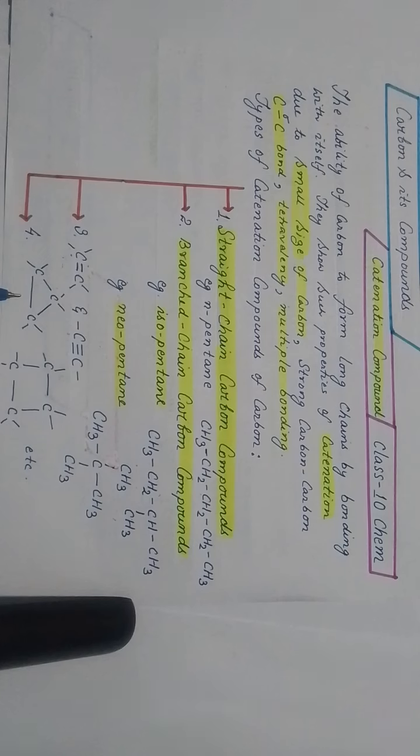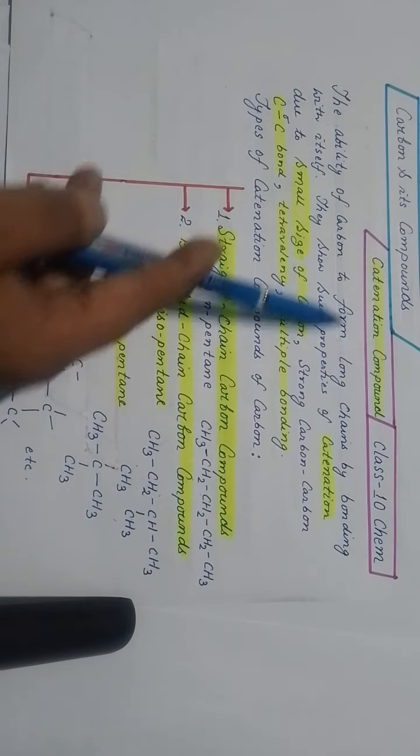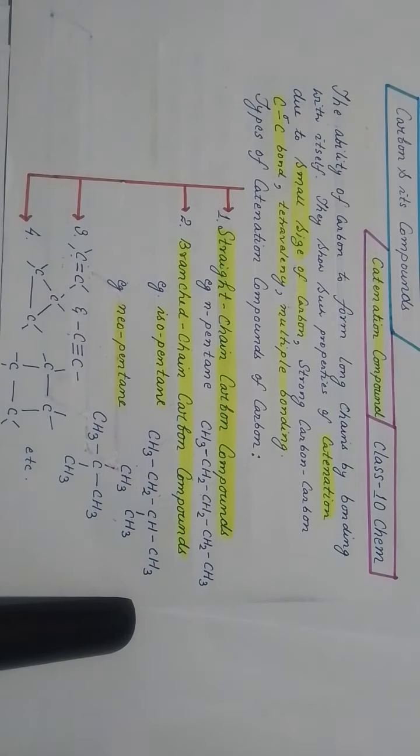And it can form cyclic compounds. See here, carbon has tetravalency. Carbon having tetravalency means all four sides are bonded with other carbon atoms. And this, you see, is called cyclopropane, because of the single bond. This can form cyclobutane because on four sides the carbon atoms are bonded with tetravalency, and it can have cyclopentane, cyclohexane.